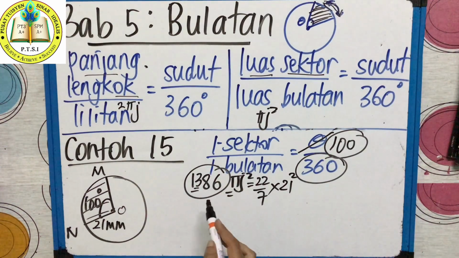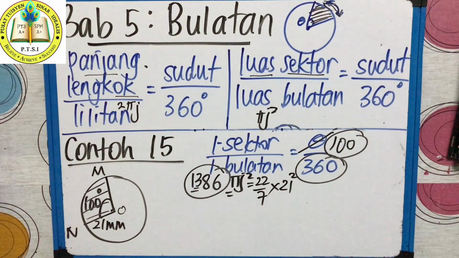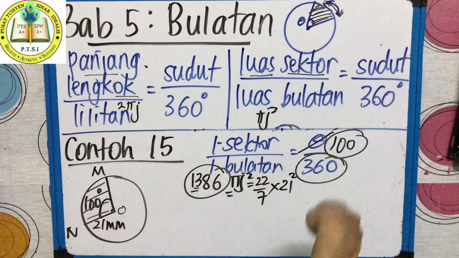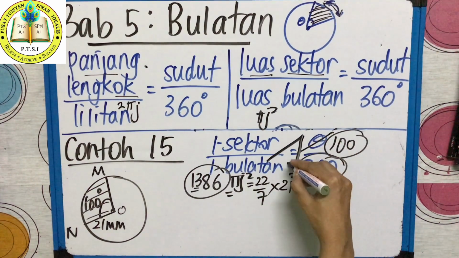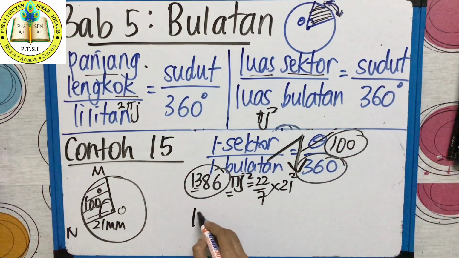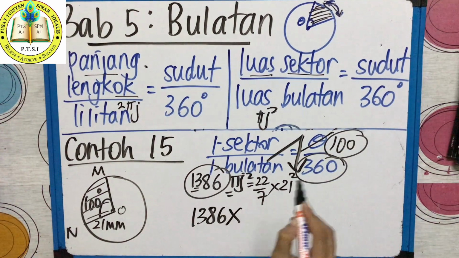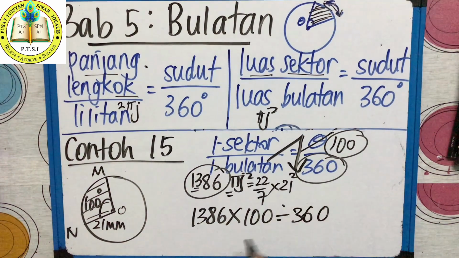Luas, area of circle 1386, angle 100, and 360 is fixed. What method did teacher teach you just now? Time cross divide. Yes or no? So darab kemudian bahagi, times divide. So you are working 1386 times 100 divide 360. So how much do you get? 385.